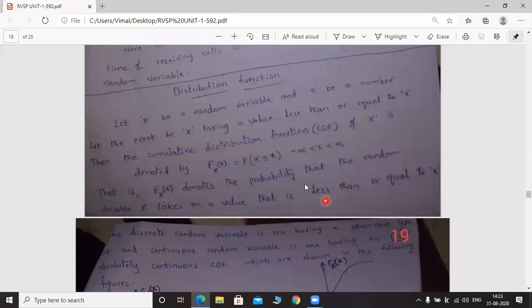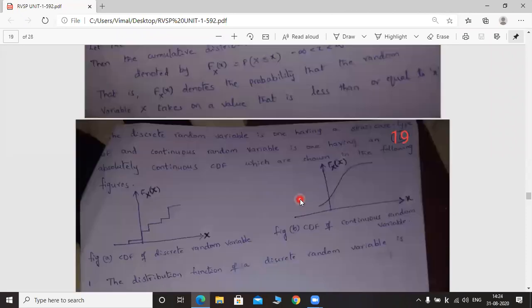Okay, again, what is meant by the cumulative distribution function? Capital Fx of x equal to the probability of capital X less than or equal to small x. This is called the cumulative distribution function. You have to write capital letter F only to denote the distribution function. So in the case of discrete and continuous random variables, the cumulative distribution function will be like this. Next, see the example problem here.